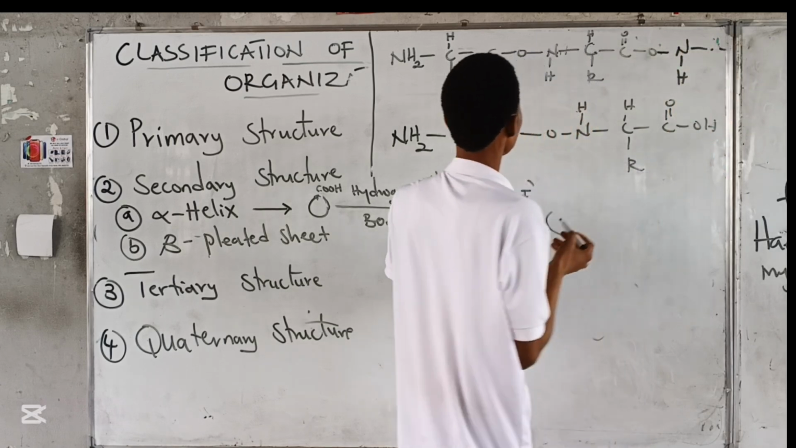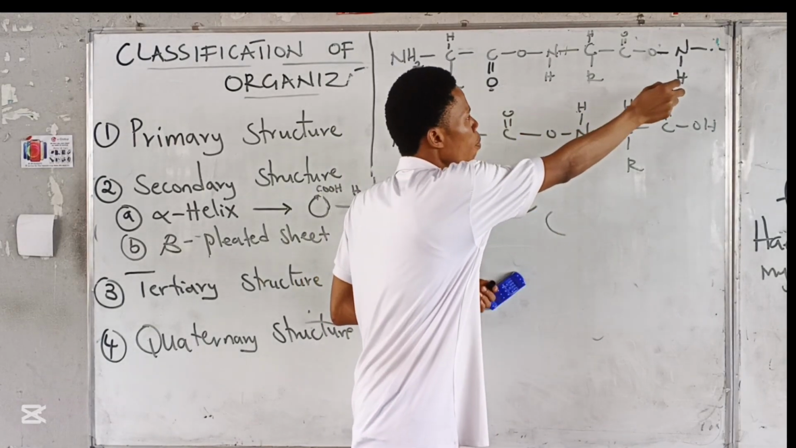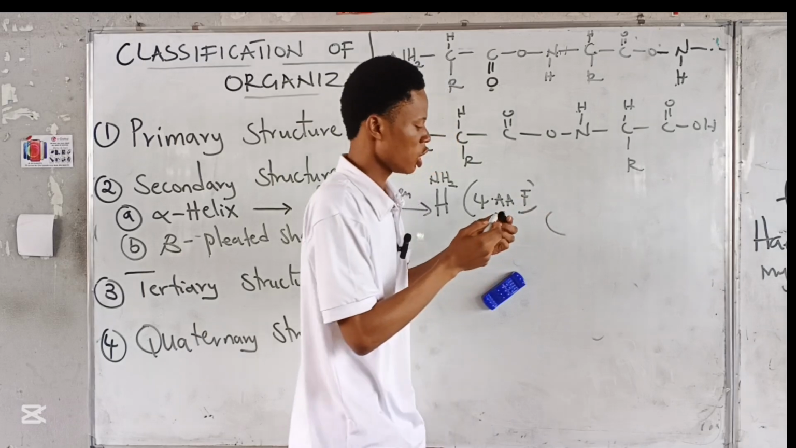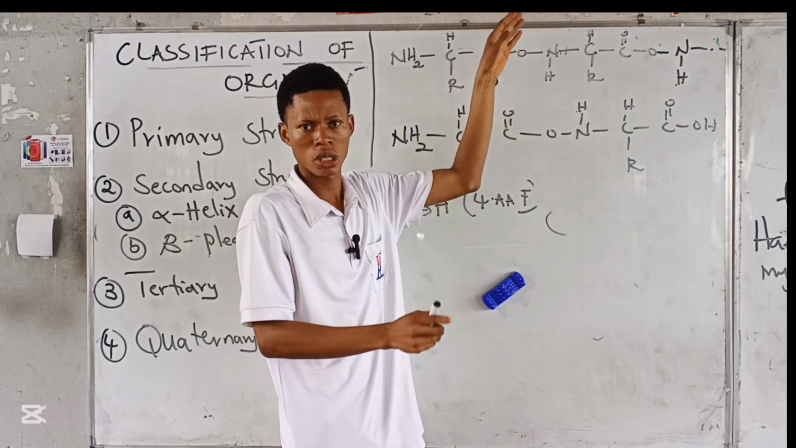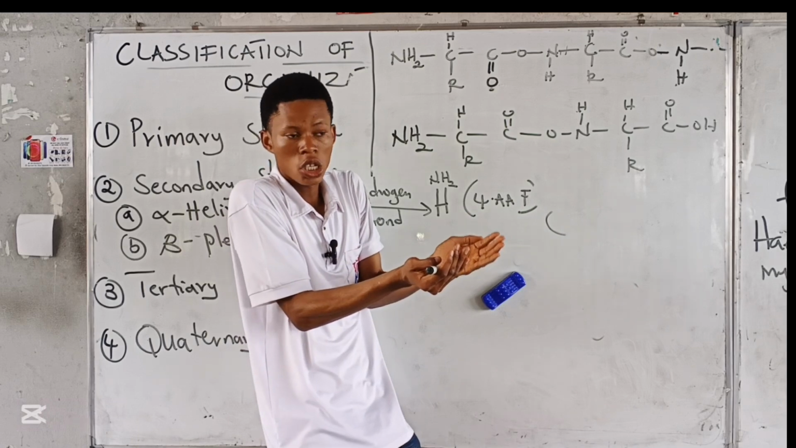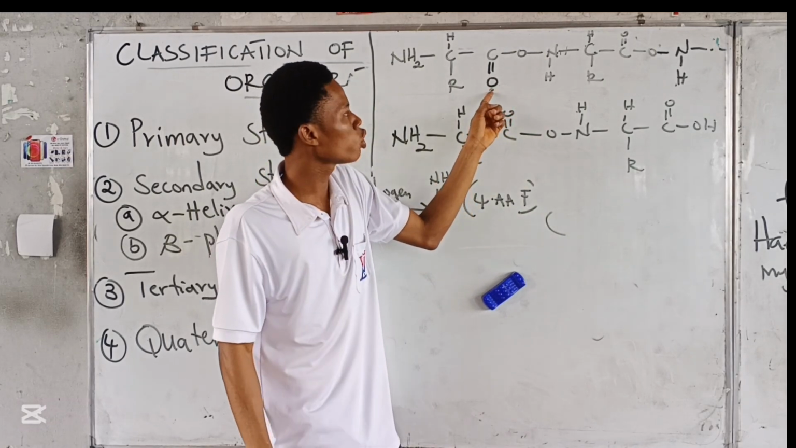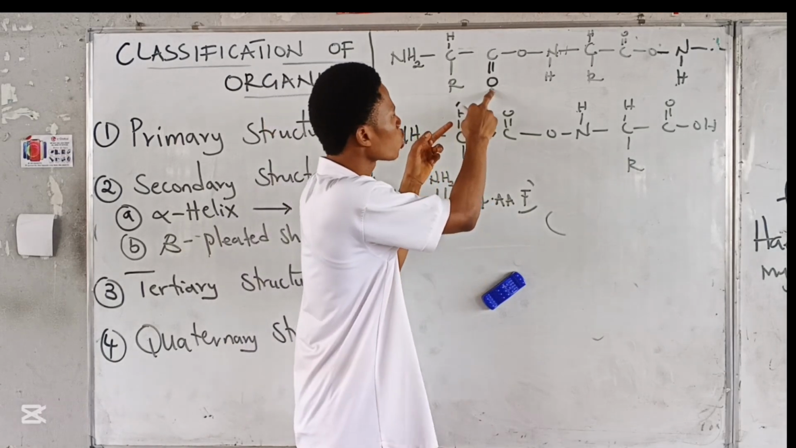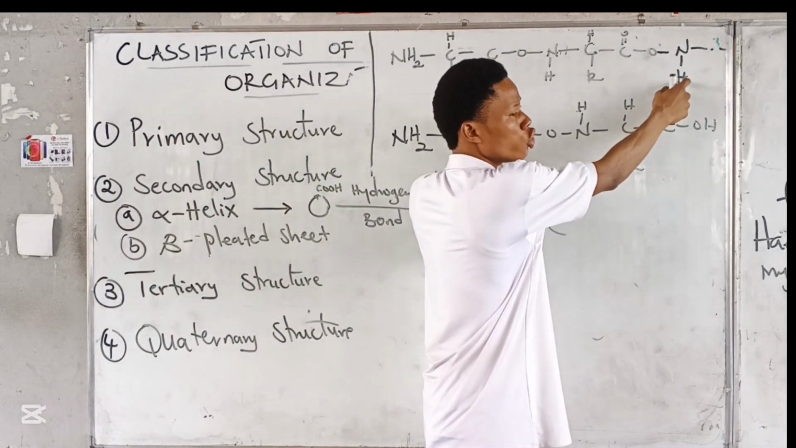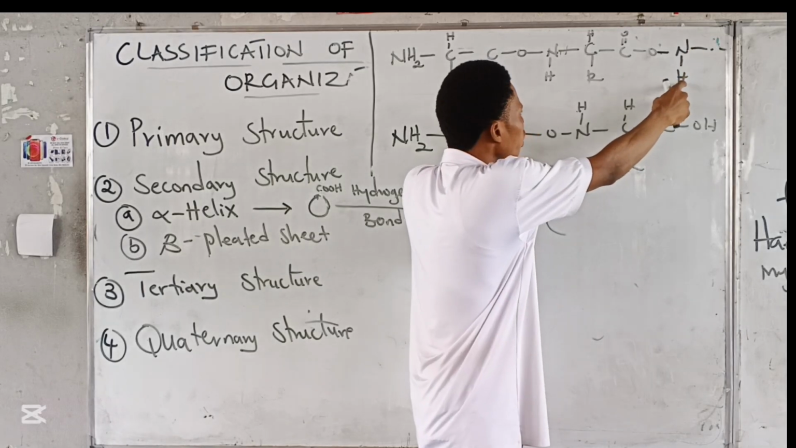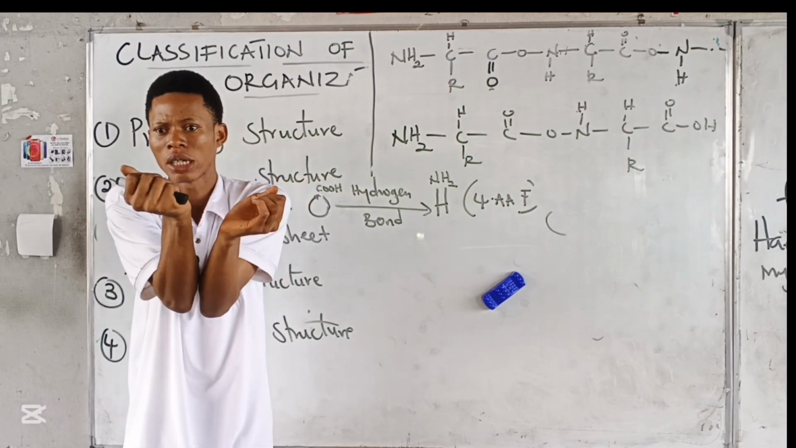And it continues. If this oxygen forms a hydrogen bond with this hydrogen here, what do you think will happen to this chain? It will bend, right? So that is how alpha helix is formed. Hydrogen bond is formed between oxygen on the carboxylic acid group and hydrogen on the amino group. So this bonding will now result in a folding, right?